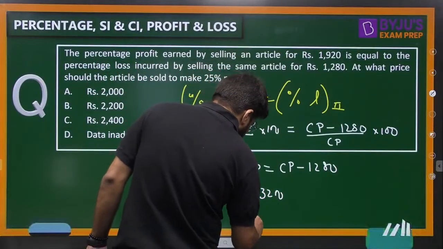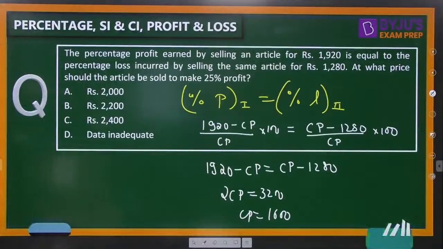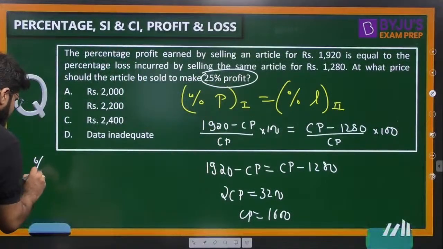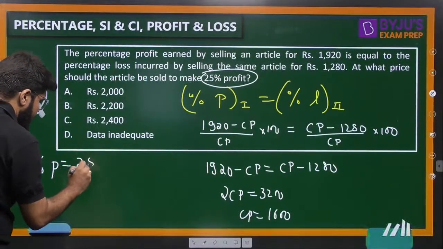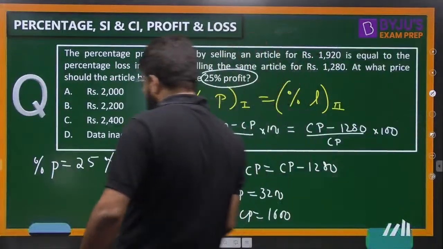3200. So what should be the cost price? It is 1600. Now, at what price should the article be sold to make 25% profit, right? So now I need a 25% profit. So what should be the selling price? What should be the selling price to make this 25% profit?